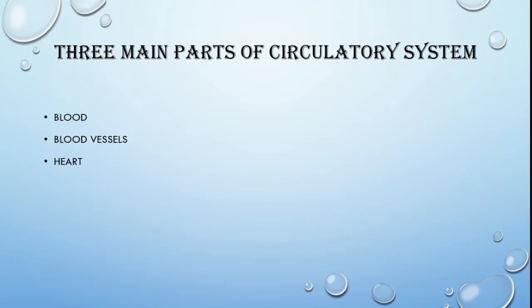Now when we talk about the circulatory system, there are three main parts. The three major parts of the circulatory system are blood, blood vessel and heart. Blood is the fluid which flows in the body of the organism. The blood vessel is the vessel in which this fluid flows, and the heart is said to be the pumping organ of the body. So these three major parts are important in the circulatory system of the human body.